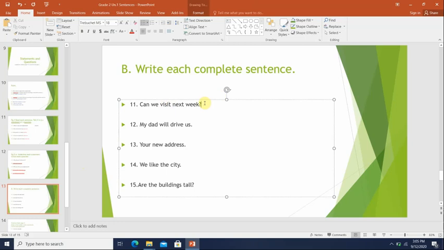Okay, the book wants you to write it again, so I will write it for you. This is the same. We will write the same sentence because it's a complete sentence. It's a complete question. Okay, number 12. My dad will drive us. Is this a complete sentence? Yes, it is a complete sentence. So we will write this sentence.